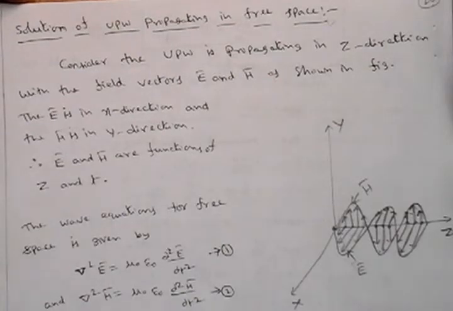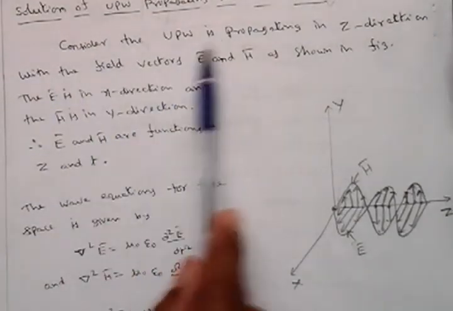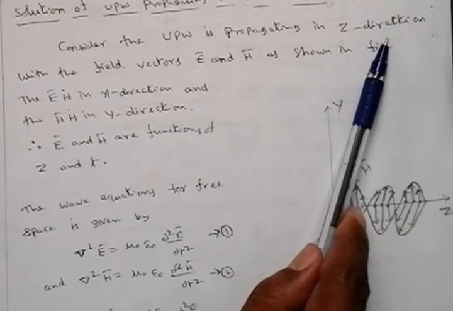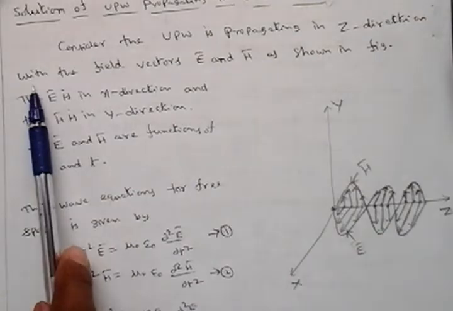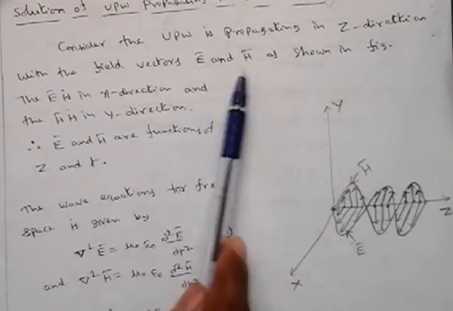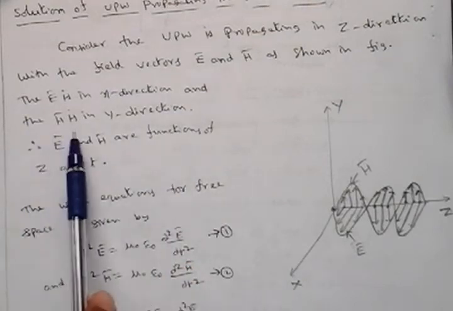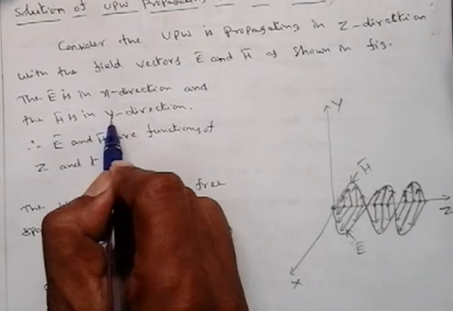Propagation is nothing but traveling. When the wave is traveling in free space, what about the equations of electric field and magnetic field? Now let's see here. Consider the uniform plane wave is propagating in the z direction. That is, x-axis, y-axis, z-axis is there. We consider the z direction, with the field vectors E bar and H bar as shown in the figure. So E bar is in the X direction and the H bar is in the Y direction.